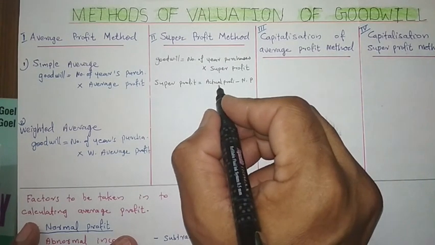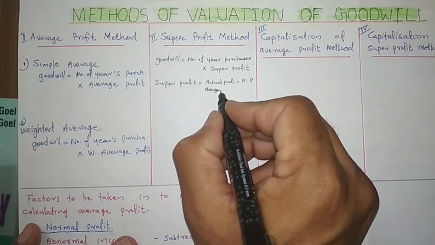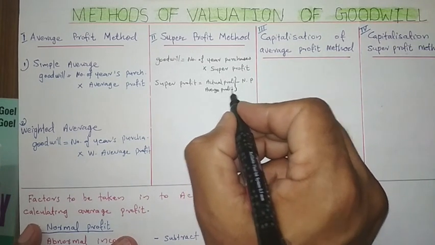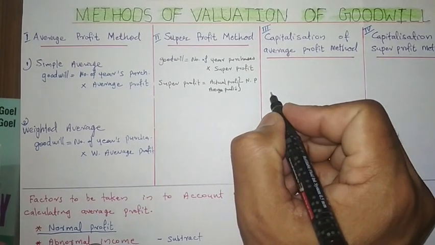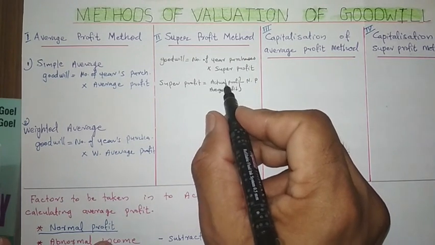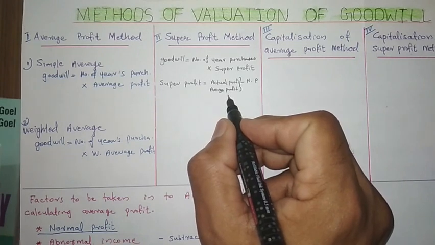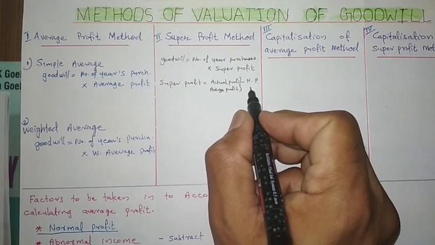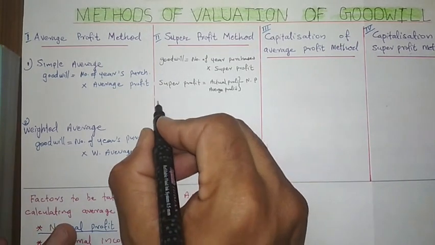Sometimes, instead of actual profit, we can take the average profit. From this we deduct normal profit. The actual profit may be given in the question. Otherwise, we can find the average profit by adding the profits of all the years and dividing by the number of years. Then we have to find out the normal profit.